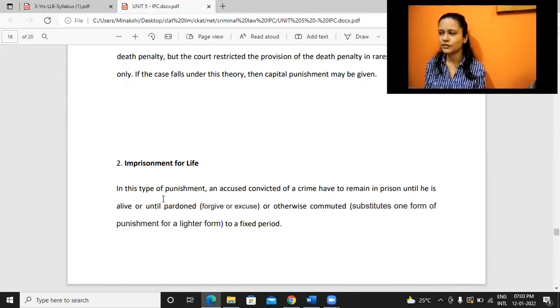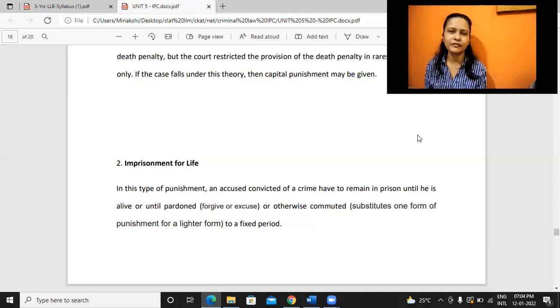So yes, imprisonment for life technically means the entire remaining lifetime of the person. But because jails are already overcrowded, plus we believe in the theory that people can reform themselves into better human beings. So there is no use in just letting the person stay in prison, when the person can do much better things in his life. After a certain point, the person might have reformed himself, so we can release the person before that also.